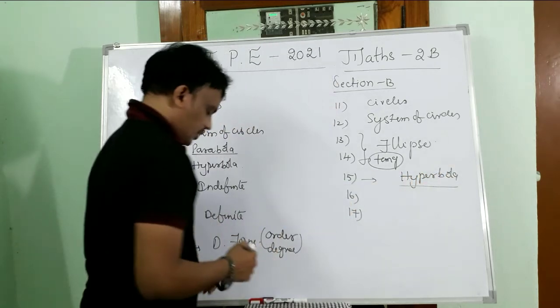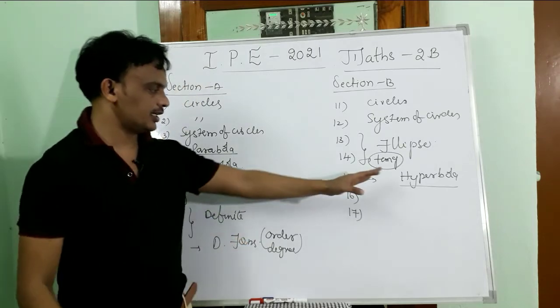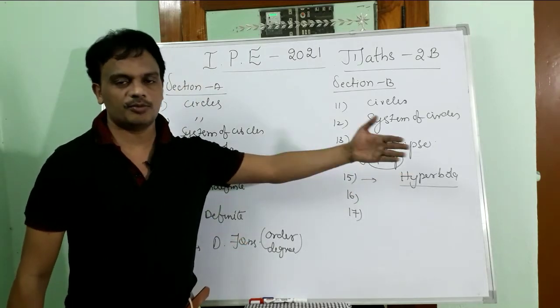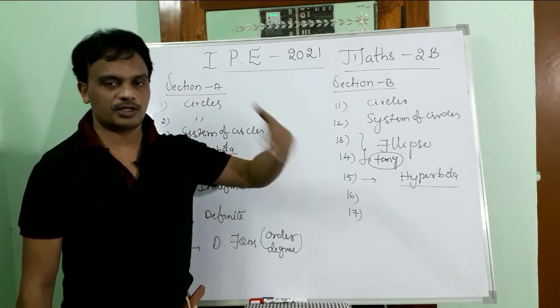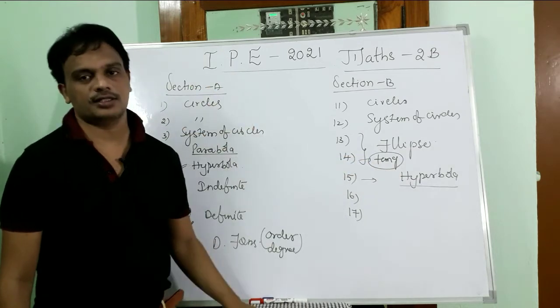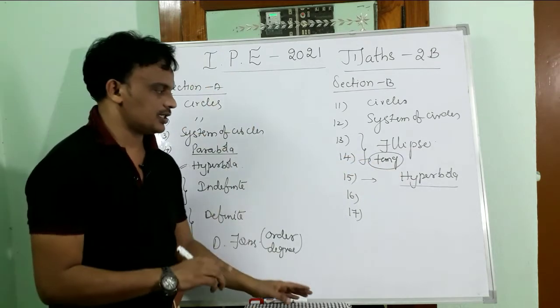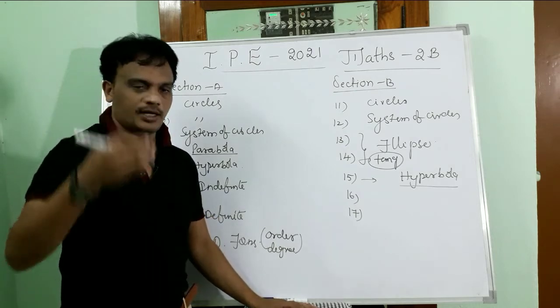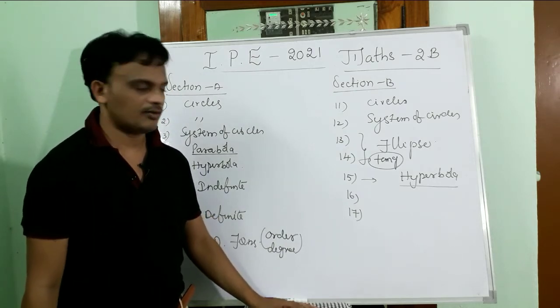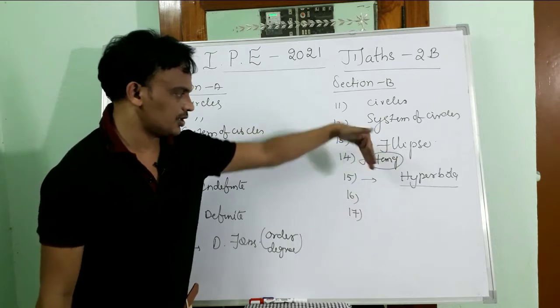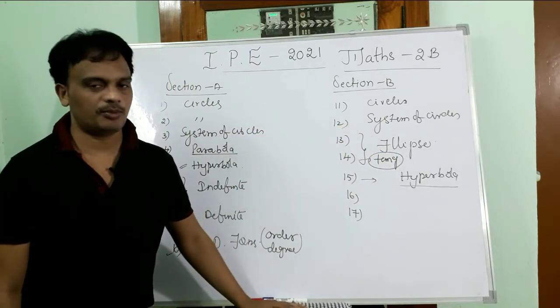Okay, so basic questions, they are going to give the equation of the hyperbola, which may be in standard form or may not be in standard form. From that you are going to write all the things: vertex, focus, eccentricity, and the length of the latus rectum, like this. Or else a question from the tangent conditions to the hyperbola.